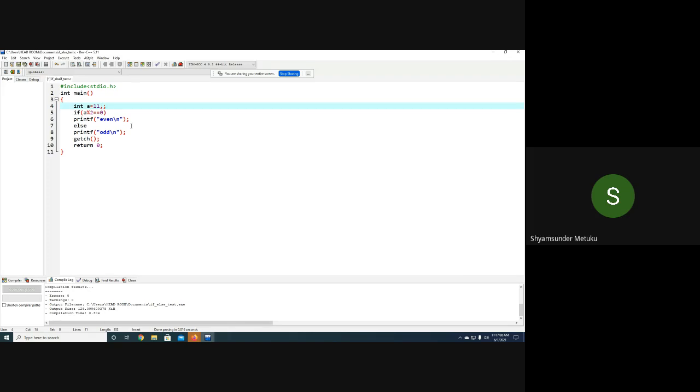So should I declare the integers separately or can I declare directly here? You tell me. Is it necessary to declare in a new line or in the same line? You can declare in the same line. Okay, very good. So just a equal to maybe 20, comma, maybe c is equal to some 30. So randomly I'm taking some numbers.